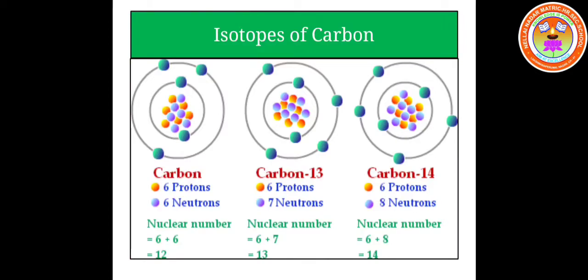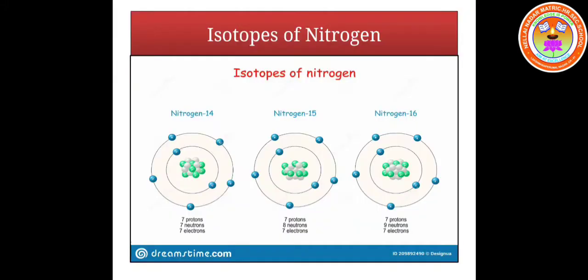Okay children, so they are called carbon 12, 13 and 14 isotopes of carbon. Coming to the next example, isotopes of nitrogen. Nitrogen 14, 15 and 16 are the isotopes of nitrogen. All these isotopes have the same atomic number 7, but their mass numbers differ: 14, 15 and 16.